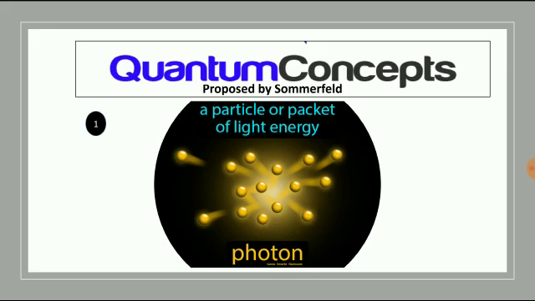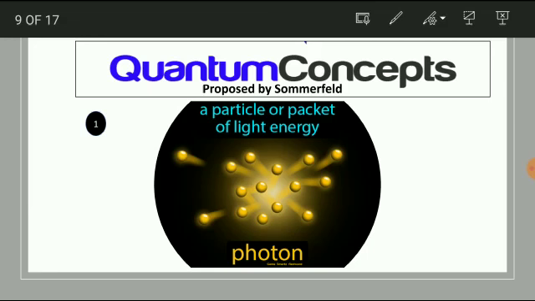The first and foremost is radiation. I can say it is an electromagnetic wave, or simply I can call it light. This light consists of small packets of discrete energy. Here I am mentioning discrete, meaning it is not continuous, it is discrete. This discrete energy is called quanta, and these quanta contain the energy as photons.